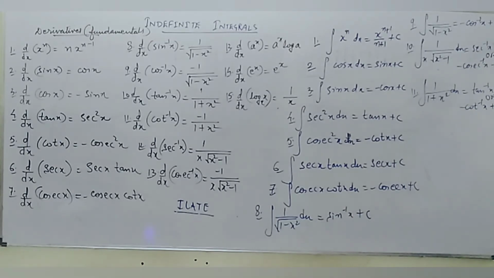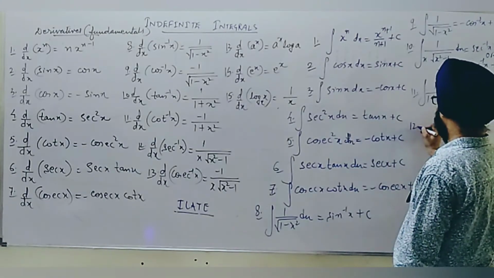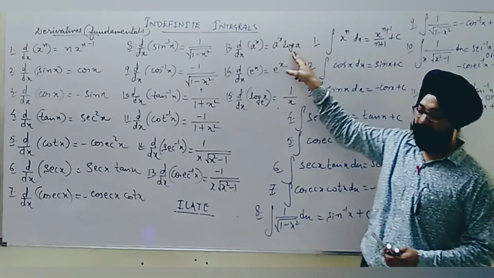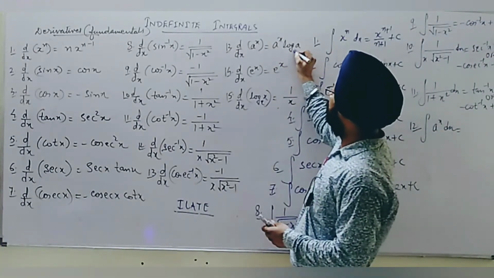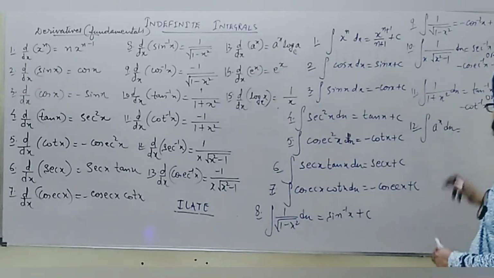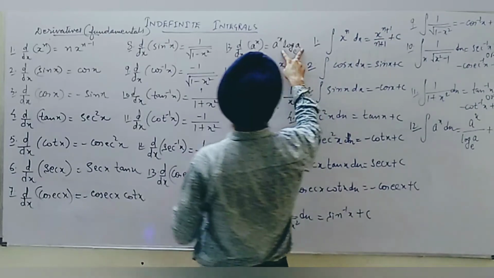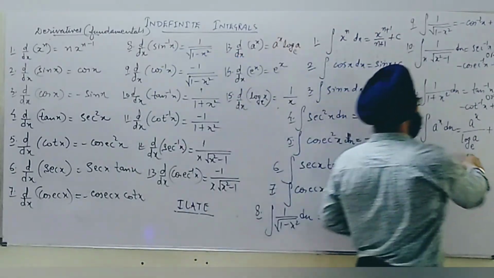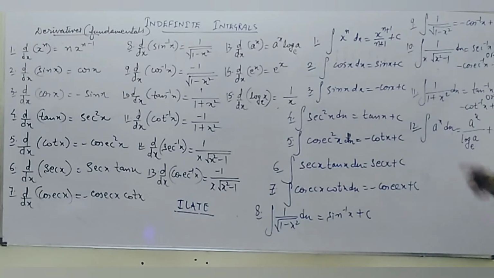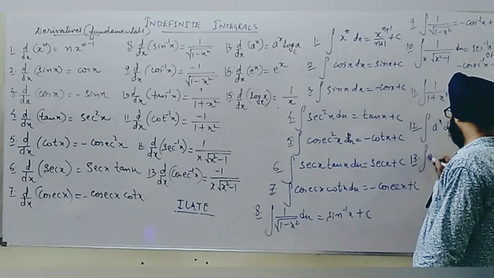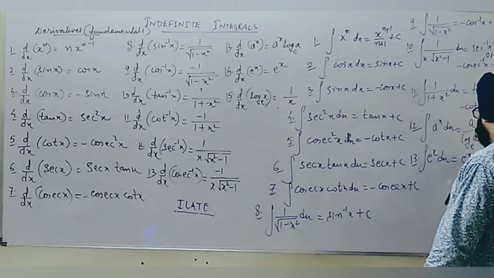All these are the same. Furthermore, the twelfth one, integration of a raised to the power x. Here the constant is log of a to the base e, so this can be taken in the denominator of a^x itself. So its result would be a^x upon log of a to the base e, plus c. We can keep this in mind: in the case of differentiation this constant comes in multiplication, here it comes in division. Now next one, it is e^x, the best function. Its integration or differentiation always remains the same. Its integration also is e^x plus c.